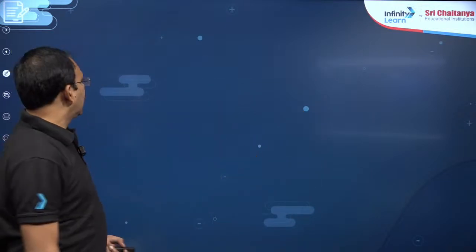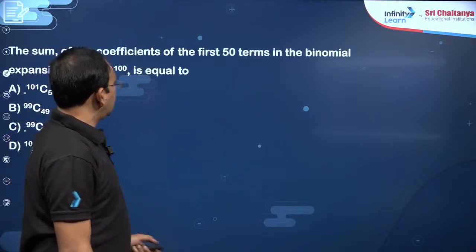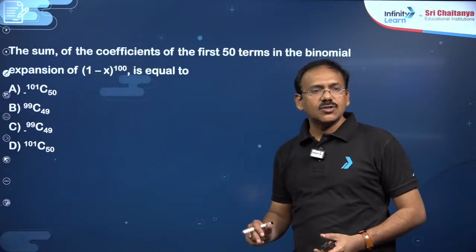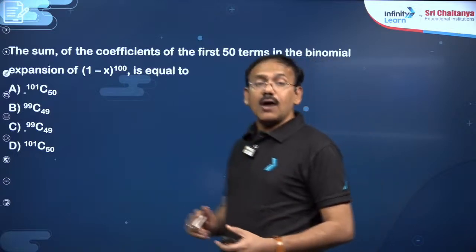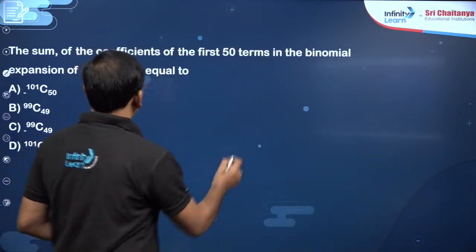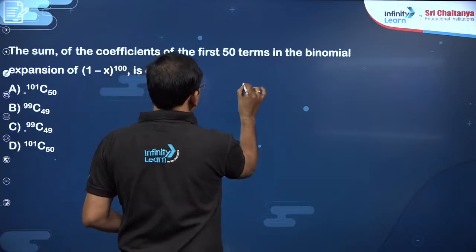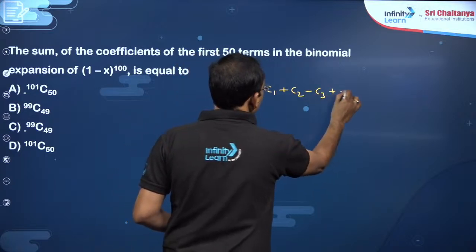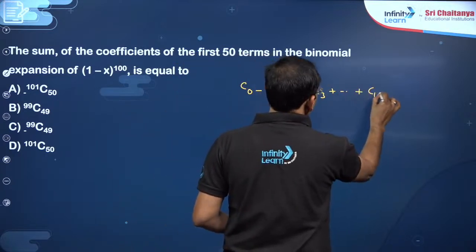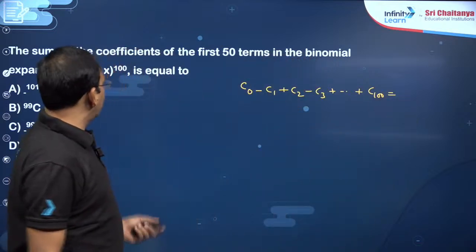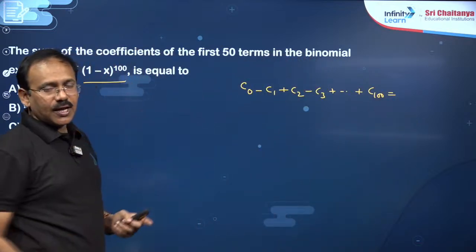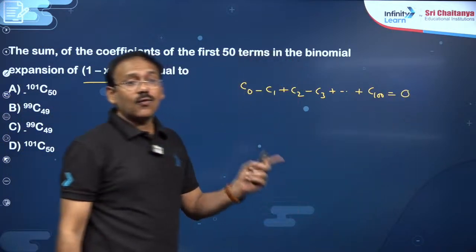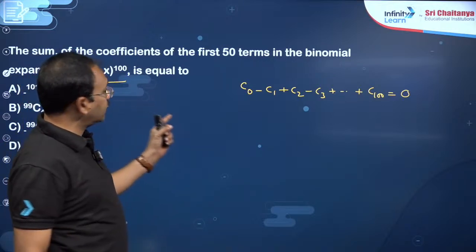This is enough. Next, dear students, after that you see the sum of the coefficients of the first 50 terms in the binomial expansion of (1 minus x)^100. Okay, how to do this question, dear students? You see, actually suppose the power 100 is there. So you will get C0 minus C1 plus C2 minus C3 and so on plus C100. In this expansion I simply put x is equal to 1, RHS is this, LHS is 0, dear students. Now there are 101 terms. I want the sum of coefficients of the first 50.